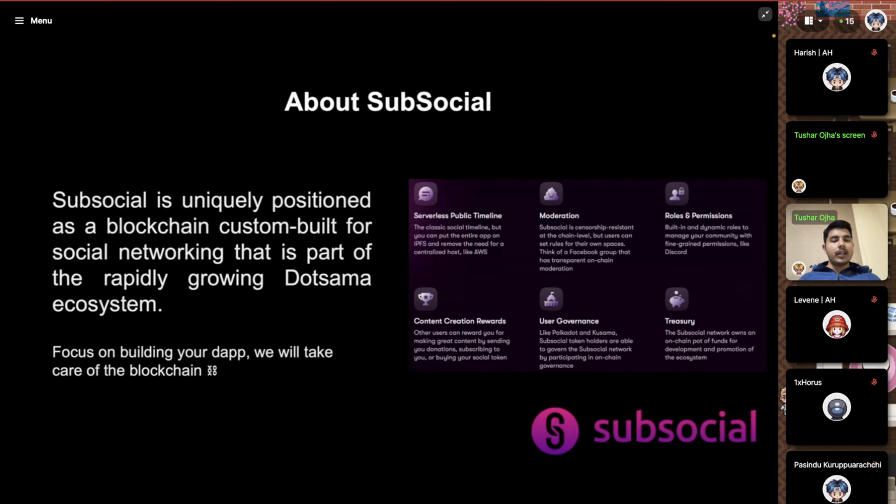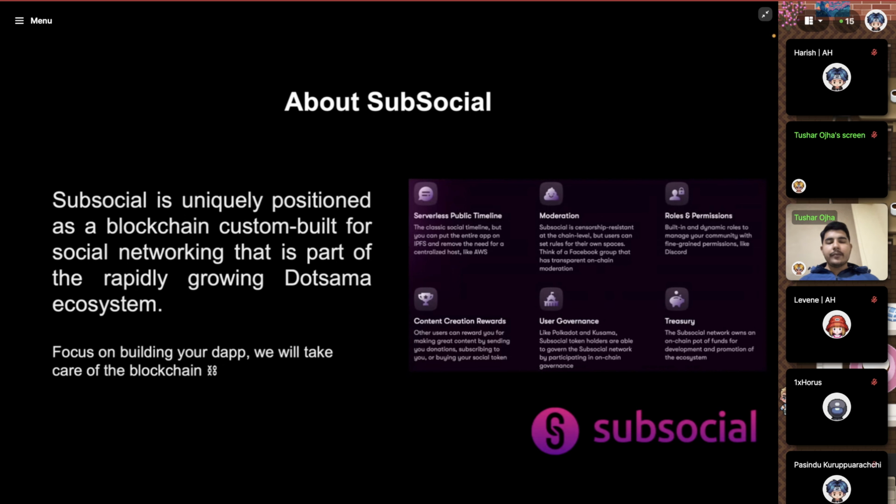Our blockchain today supports all the necessary entities like spaces, posts, domains, usernames, reactions, and every single thing which you might think of as a social media you see day to day. We have all that in our blockchain directly, and you can use a JavaScript SDK to create dApps on top of it.